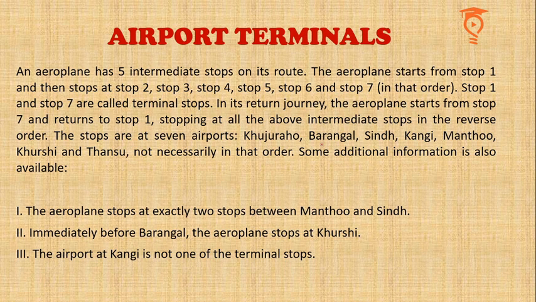So you must have read this is the only information for the set. I would like to just emphasize on a couple of things. These 3 points: between Mantu and Sindh, there are exactly 2 stops. So it is like M dash dash S in any order. Immediately before Barangal, the aeroplane stops at Khurshi. So it could be in the onward journey or the return journey. So maybe Barangal is immediately after Khurshi or before Khurshi while going or coming back. So I am going to write it like this: B and KHR Khurshi in some order.